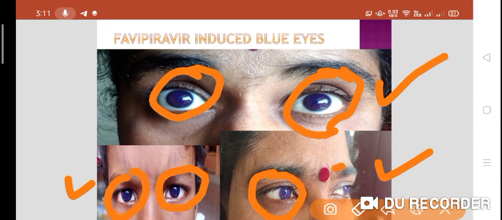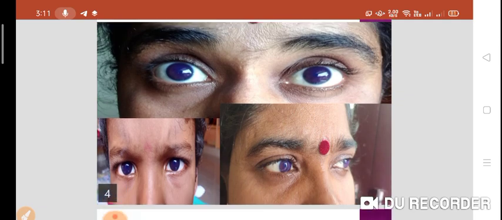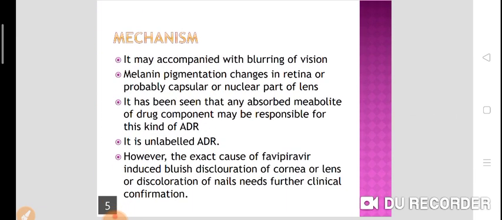Now, what is the mechanism? How does it cause discoloration of the eyes or cornea or lenses? The possible mechanism: it may be accompanied with blurring of vision. It may or may not, but it may be accompanied with blurring of vision.